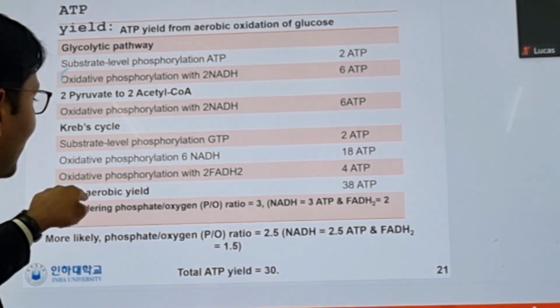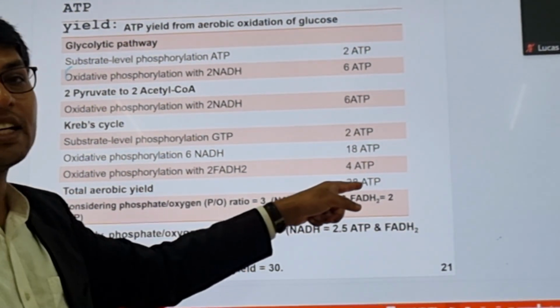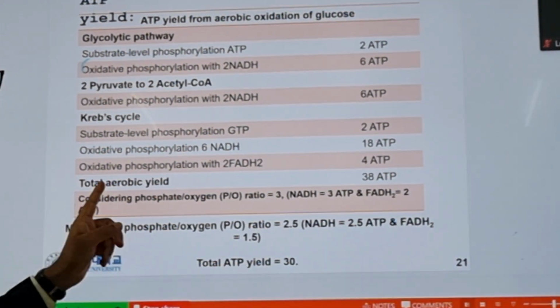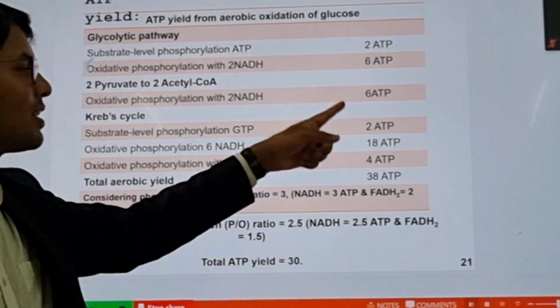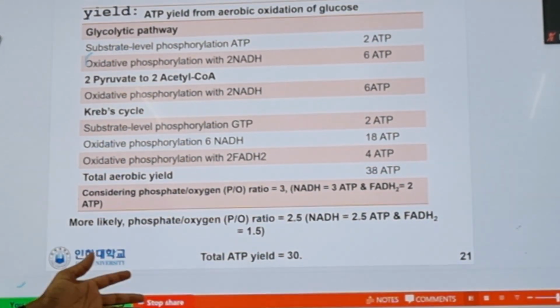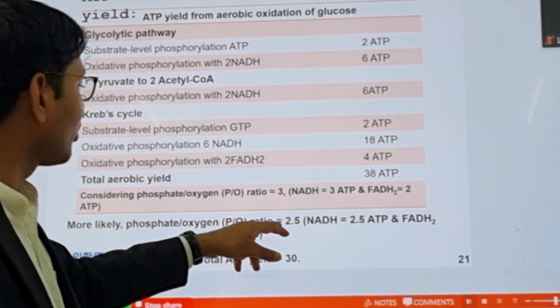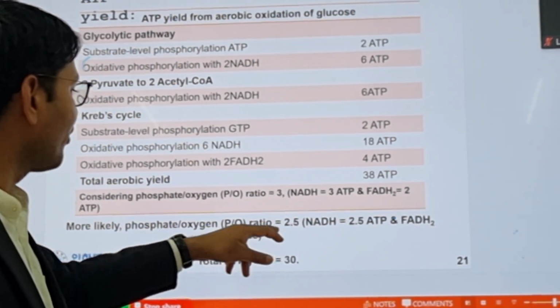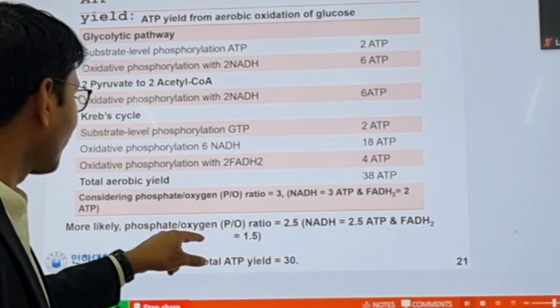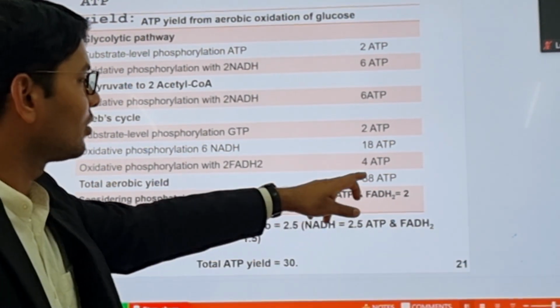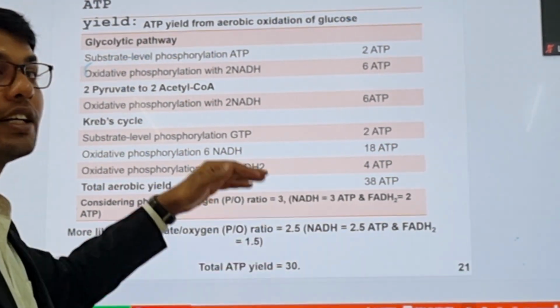So in total, in aerobic conditions, 38 ATP has been generated. However, there is some problem because this process is not 100% efficient. We get only 2.5 and 1.5 from NADH, and if we take the ratio, the total ATP yield is 30. So it is reduced from 38 to 30.